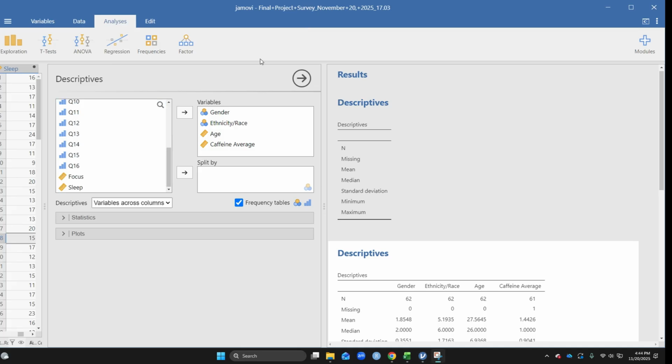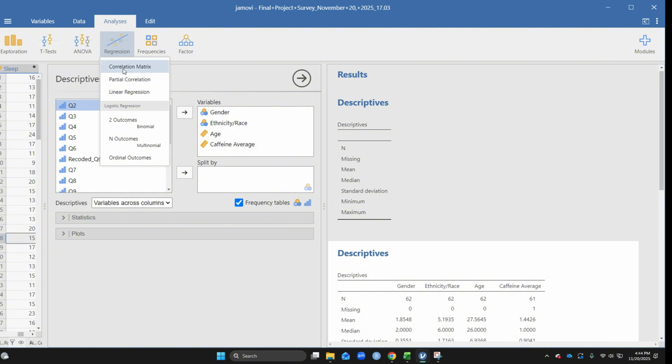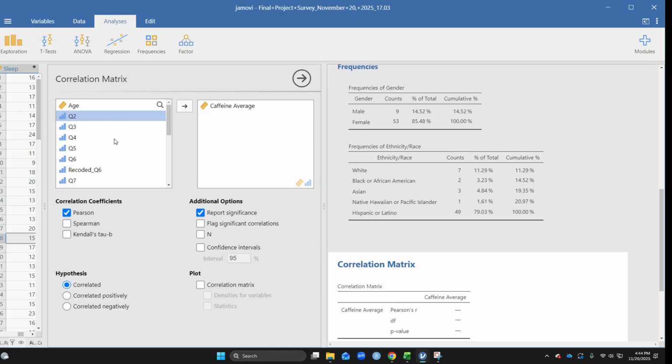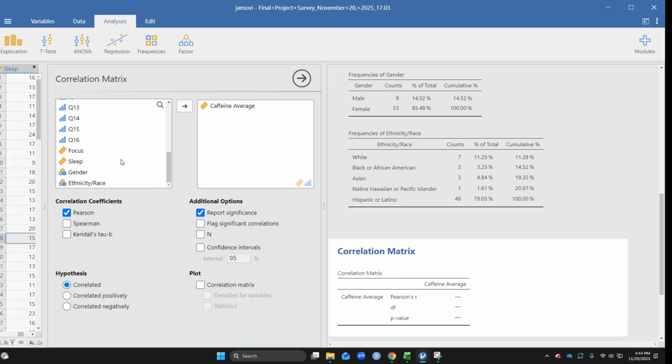So I have 3 continuous variables, so I could do 2 Pearson's R correlations for my final paper. So in analyses, I want to first look at my original research question, which is looking at the caffeine average and their focus. So in analyses, I would go ahead and go in regressions, correlation matrix. I'm gonna put my caffeine average, and if you scroll down, remember our total score. I'm gonna put my focus in there.